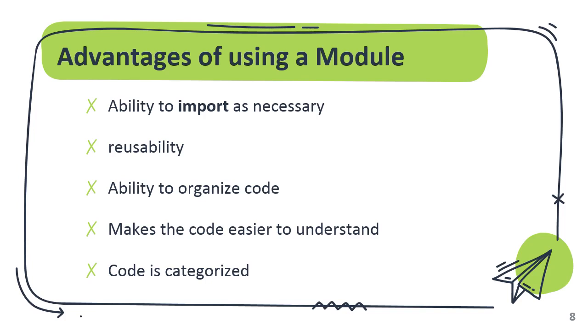Then code is categorized, similar to the organization. Similar types of attributes can be categorized and placed in a single module. Then this particular module can be identified as being for a particular task only. So it is very easy to understand and use.